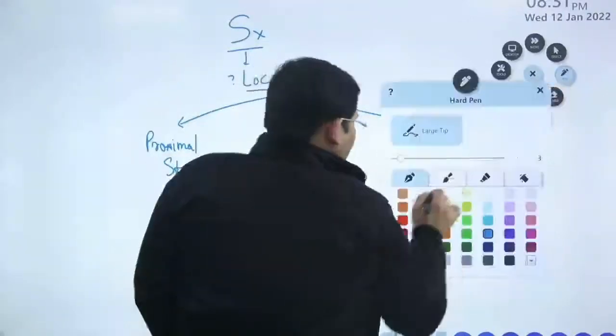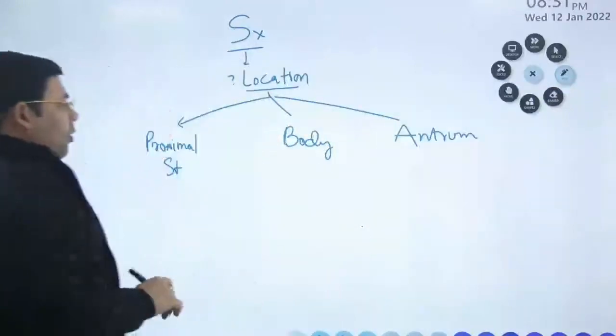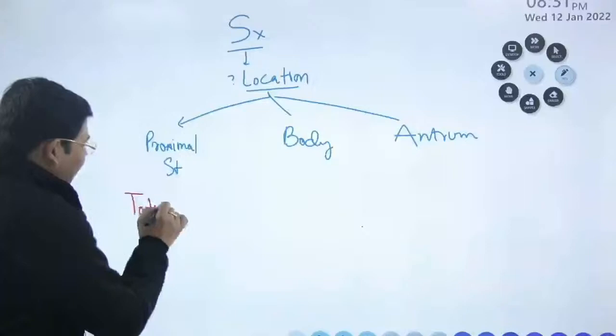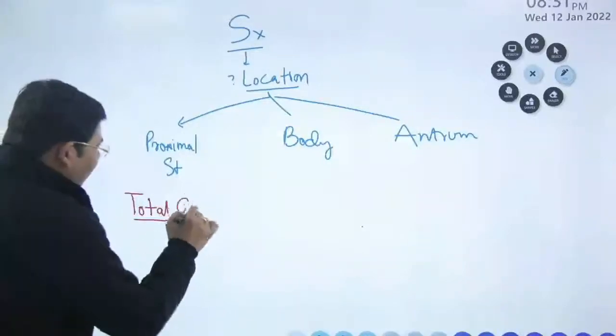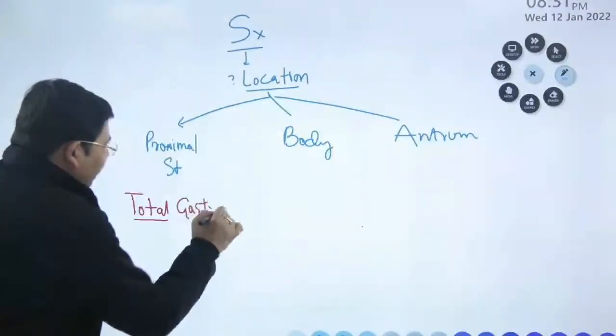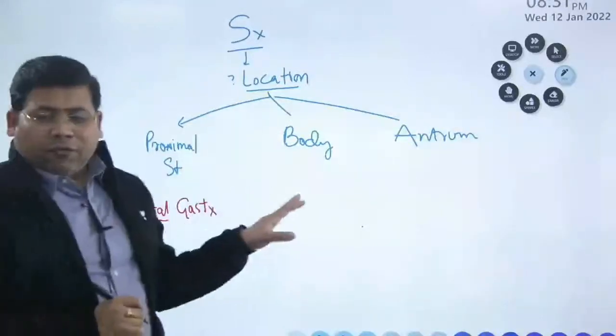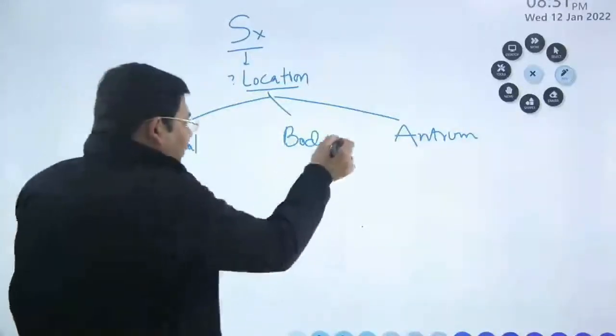So students, if it is involving the proximal stomach, then the treatment is total gastrectomy. Is that clear?